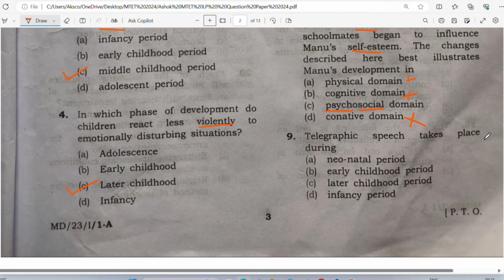Telegraphic speech takes place during neonatal period, early childhood period, later childhood period, infancy period. So what will you say? Please say. Telegraphic speech.